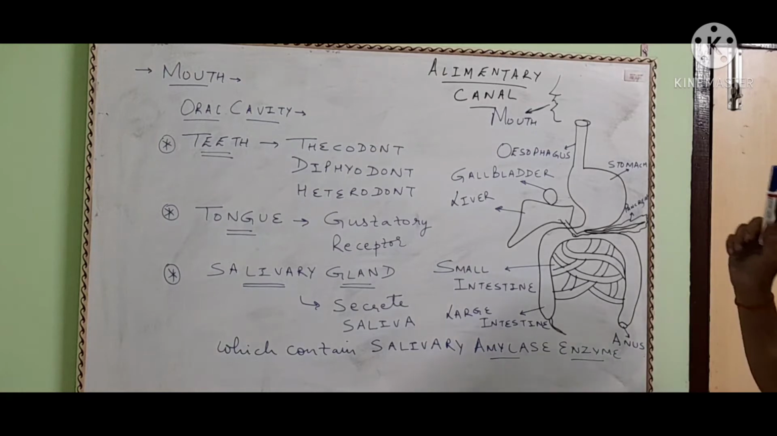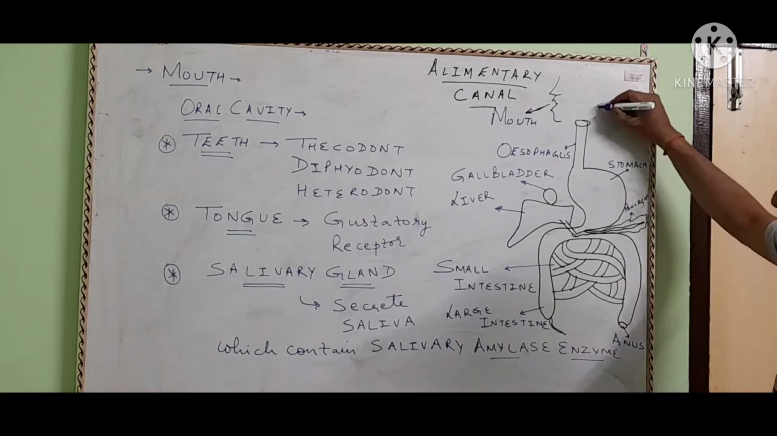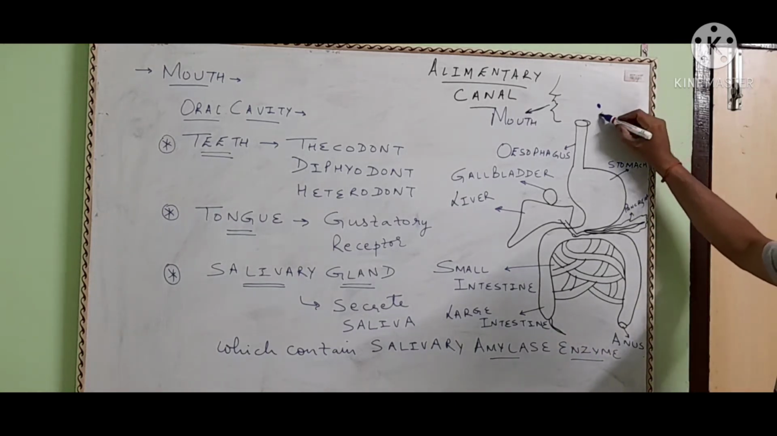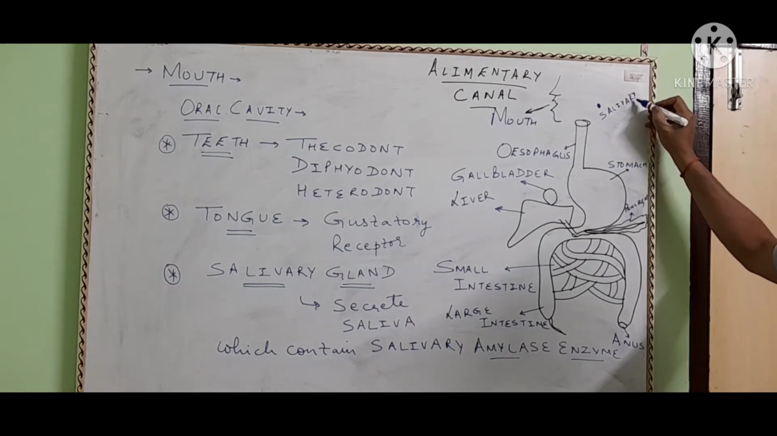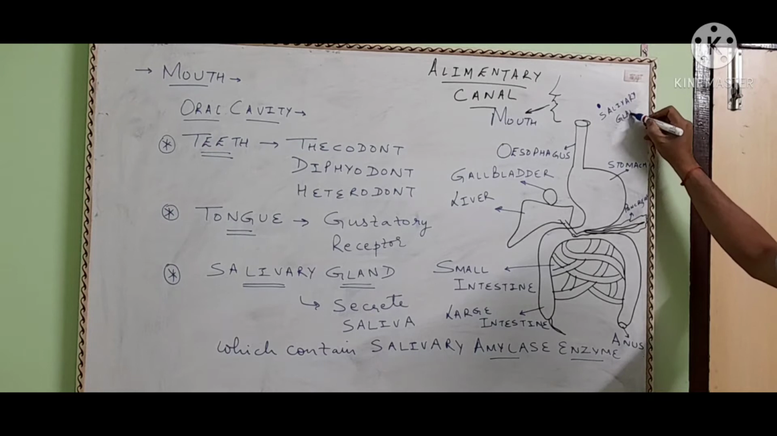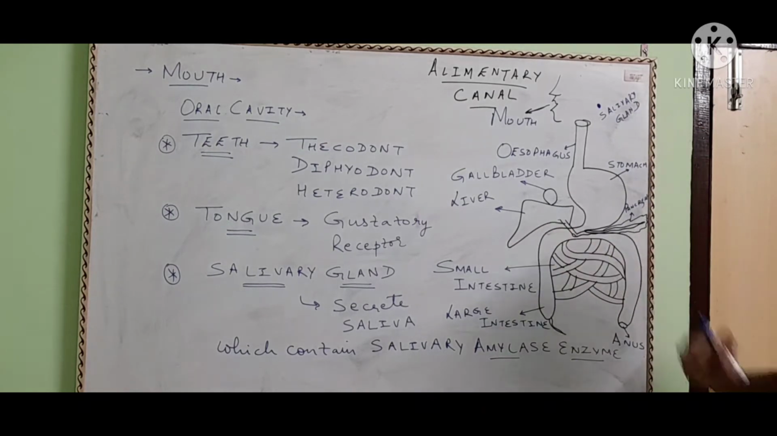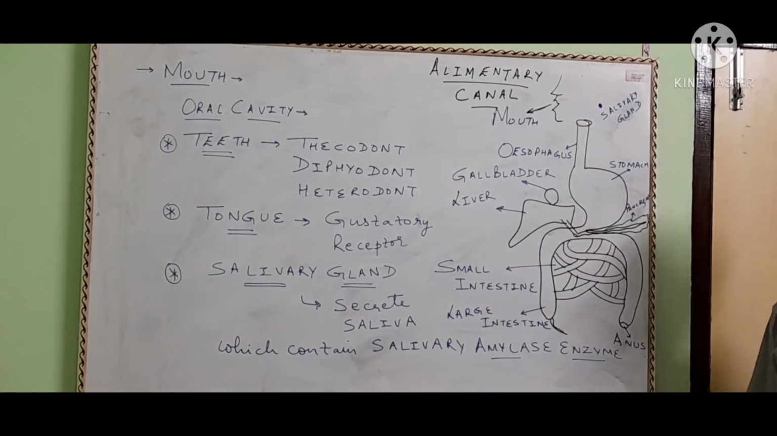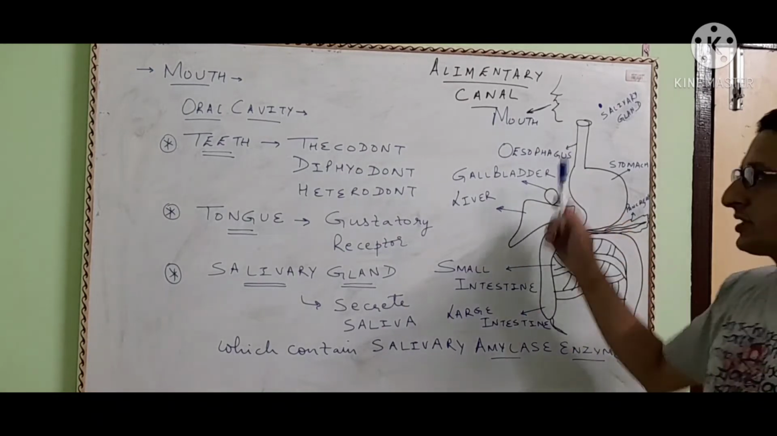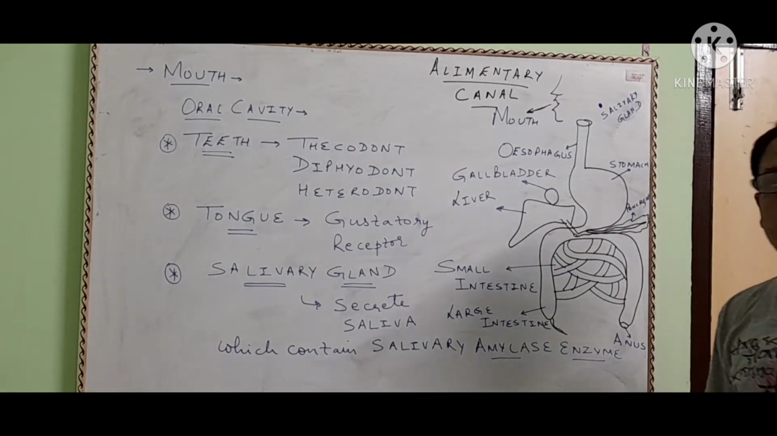Now there are three important glands related to the alimentary canal. They are the salivary gland, which is present in the mouth, second is the liver, and third is the pancreas. Without these three glands, the alimentary canal is not possible. So now we will discuss each part in detail.